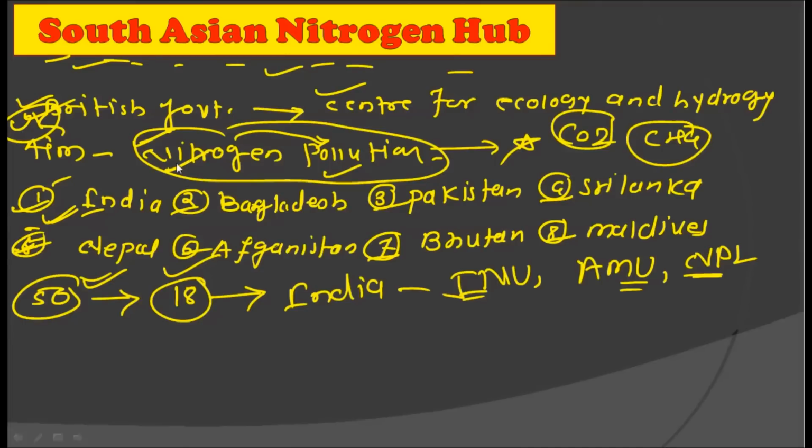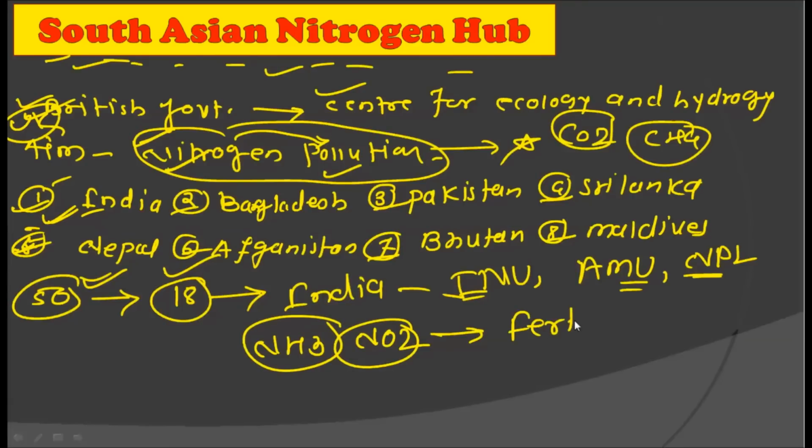Now, for example, pollutants like ammonia, that is NH3, and nitrogen oxide are both produced from agricultural fertilizers. That is, fertilizers are quite responsible for producing NH3, that is ammonia, and nitrous oxides. Both of these contribute to air pollution.